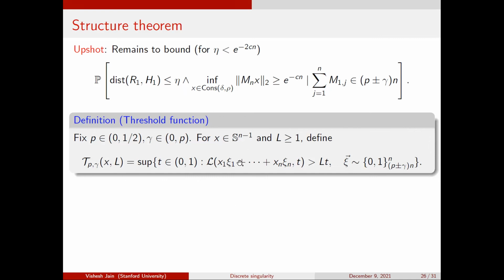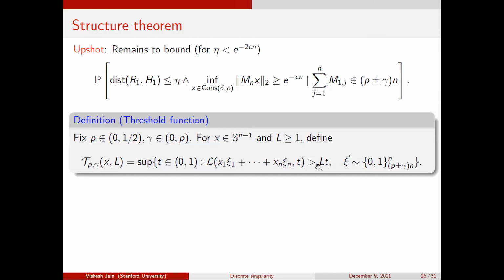This definition of threshold function, which was isolated by Tikhomirov, is asking what's the smallest length of the interval at which you can guarantee that from this point onwards, my random walk is indistinguishable from a random variable with density. So you fix some L, and then you ask what's the supremum of the radius at which this thing is violated, with density L. Let's say the supremum is T0.